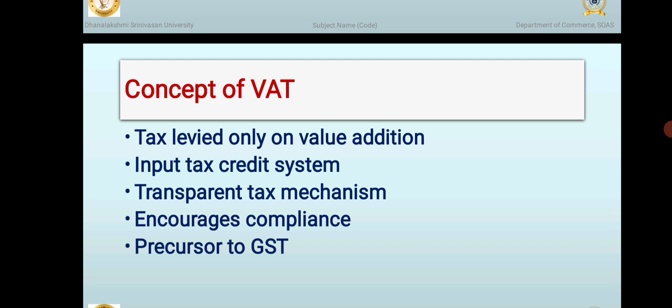Second, VAT works through an input tax credit system. Under this system, a seller can deduct the tax already paid on inputs or raw materials from the tax payable on sales. As a result, tax is paid only on the value added, which helps in reducing the overall tax burden.